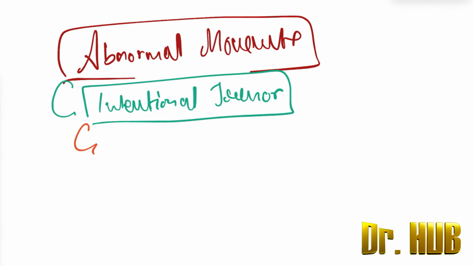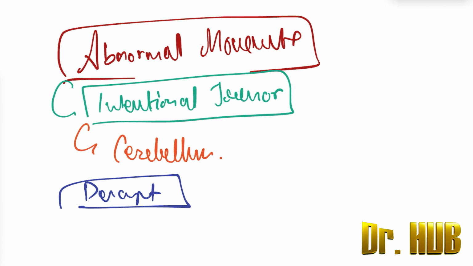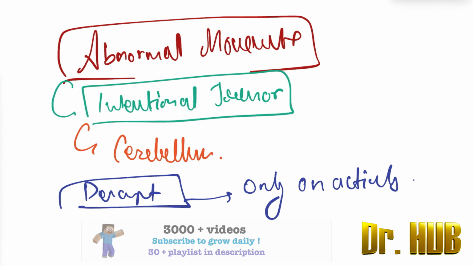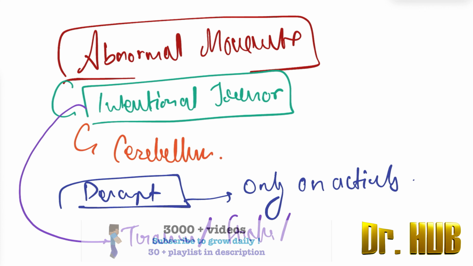Here in intentional tremors, the site is nothing but the cerebellum. Cerebellum is the site. Next, what is the description of this? It is only on activity. Next, what are the causes of this intentional tremor? You can see it in case of trauma, stroke, alcohol, or even in case of drugs.